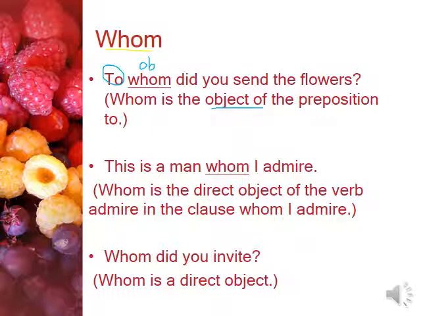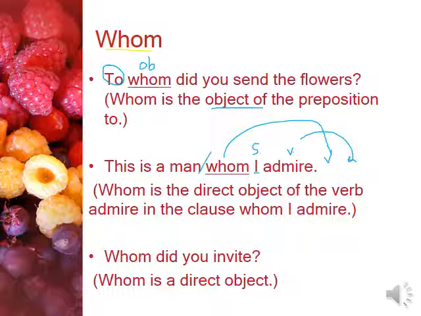Another example. This is a man whom I admire. Okay, so I have here two sentences. This is a man, very well, whom I admire. Why not who? Because I have here a subject, right? And where is the verb? The verb is here. Okay, but I don't have the object after the verb. Yes, because it's here. I admire whom, if I rearrange the words in the sentence. Whom is the direct object of the verb admire in the clause whom I admire.